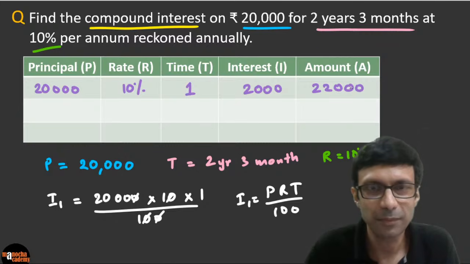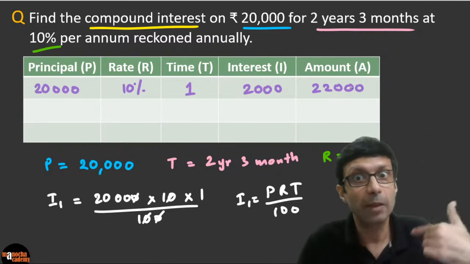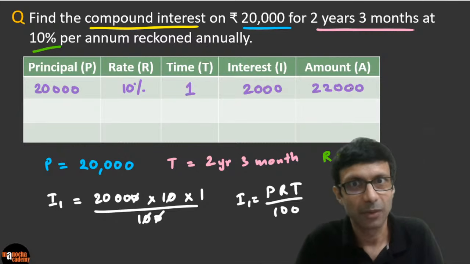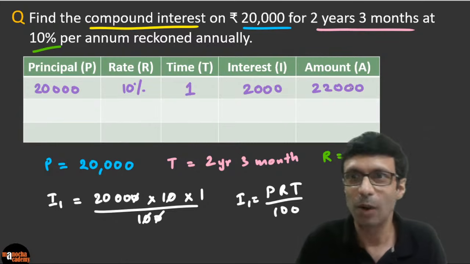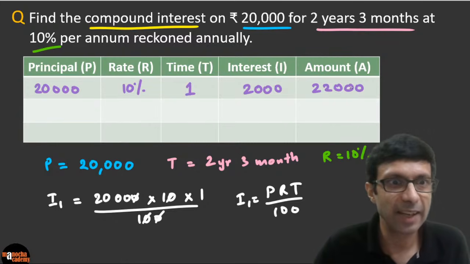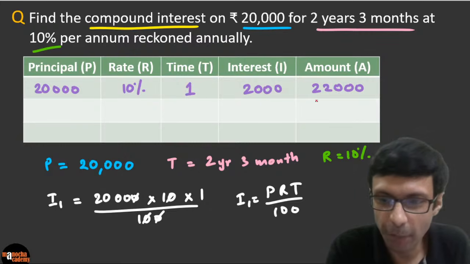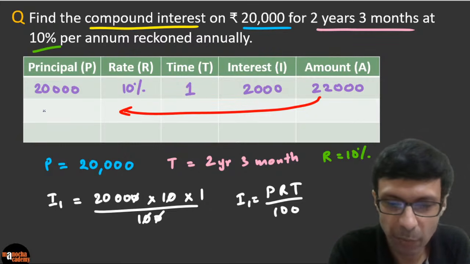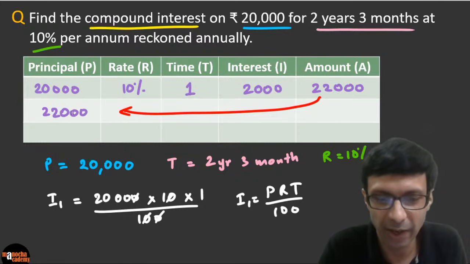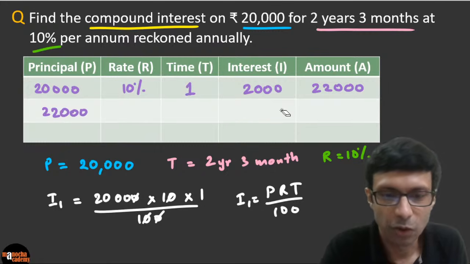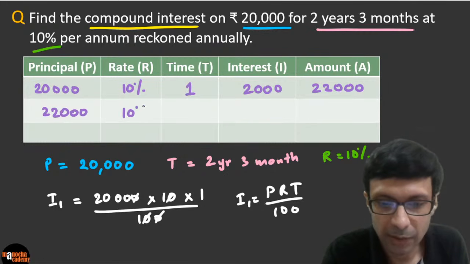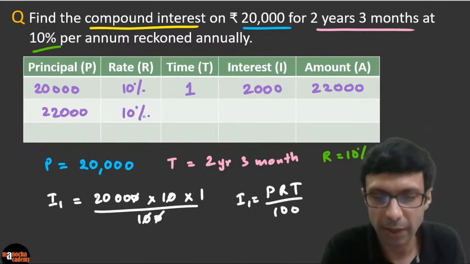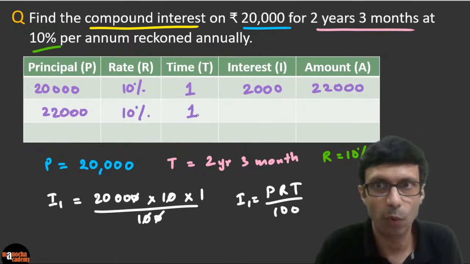All right. Now guys, what will be the principal for the next year? So 22,000 is the new amount. You just have to copy down this value here as we discussed, right? So just copy it down here into the principal. 22,000 is going to be the new principal because it's compounding, right? The rate is still the same, so again 10%. Time again, because we have 2 years, 3 months, we're going to take another year, 1 more year.